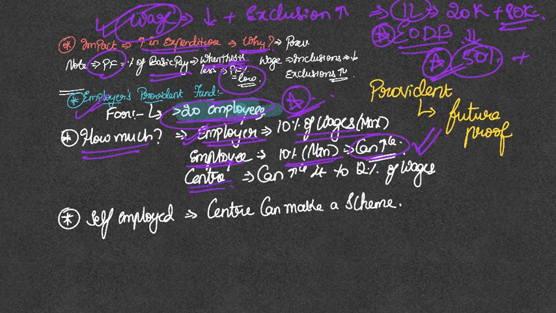And this percentage of 10, they can increase it to 12 as well. Who can increase? The central government. How about the self-employed workers? For them, the center can make a scheme and ask them to contribute. So this is the overall provisions related to provident fund.